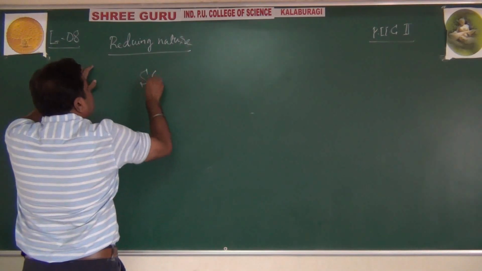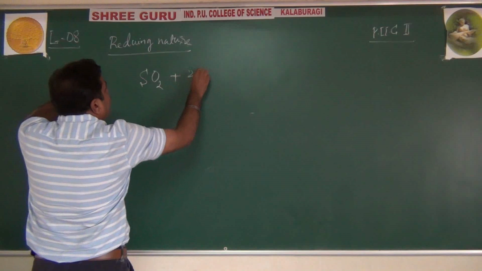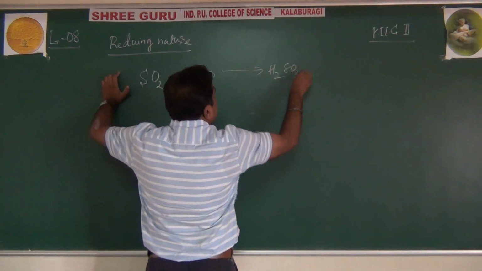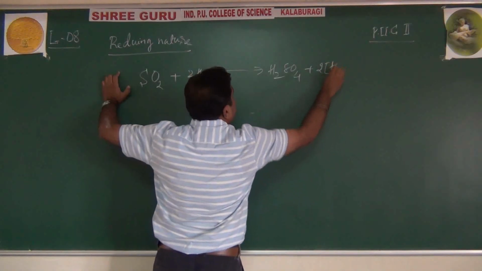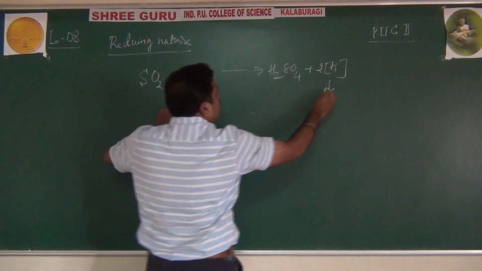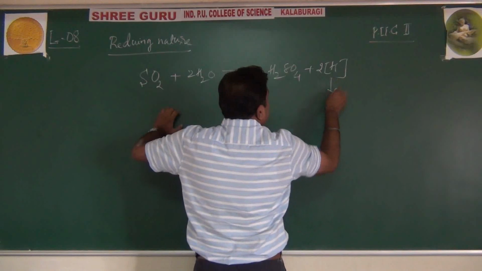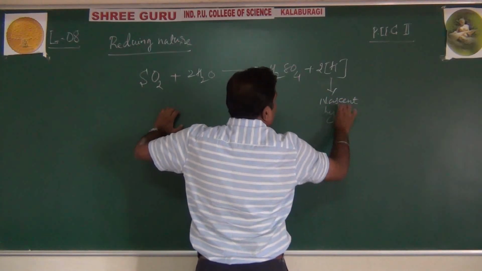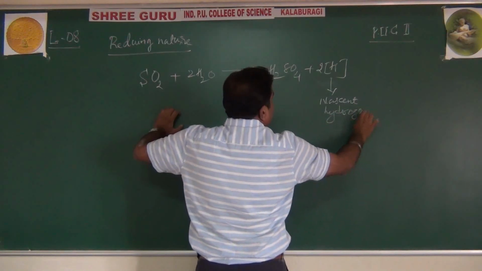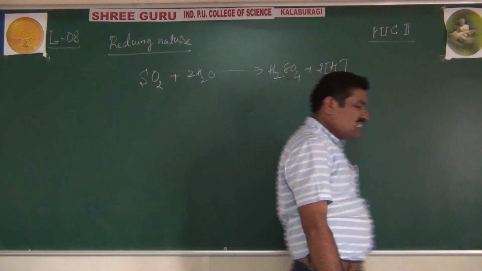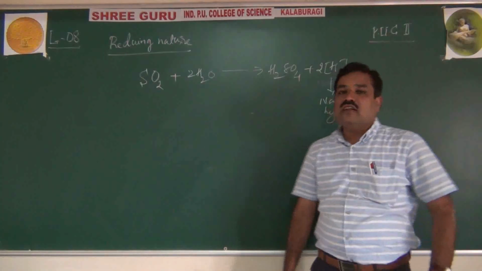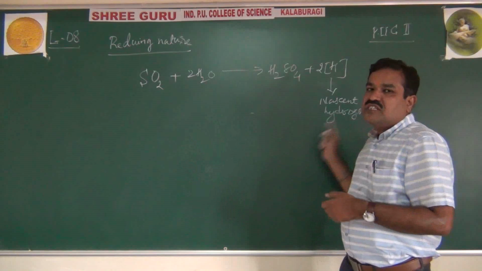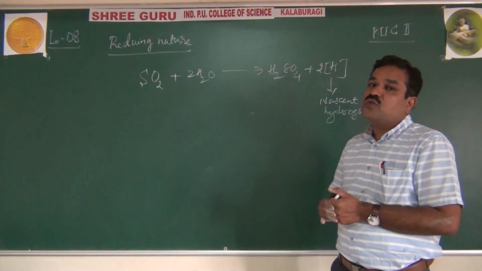The sulfur dioxide reacts with 2 moles of water and forms sulfuric acid and produces nascent hydrogen. This is called nascent hydrogen, which is very important to show the bleaching action of sulfur dioxide. The bleaching action of sulfur dioxide is not permanent. It is due to this hydrogen. But the bleaching action of ozone is permanent due to moisture.